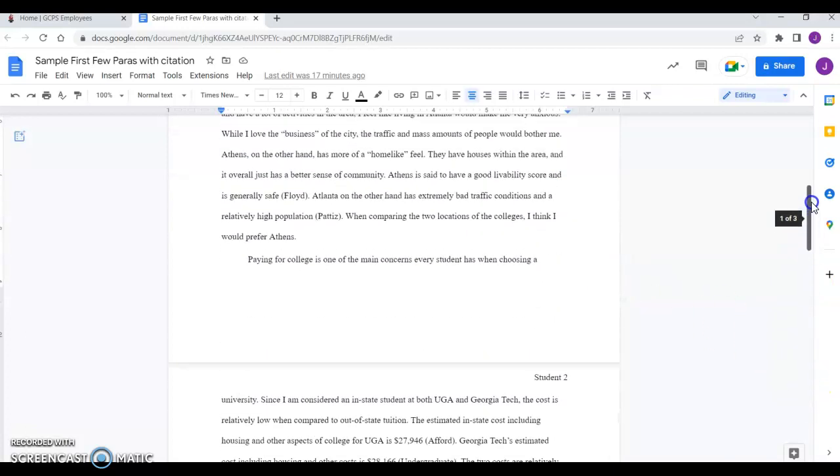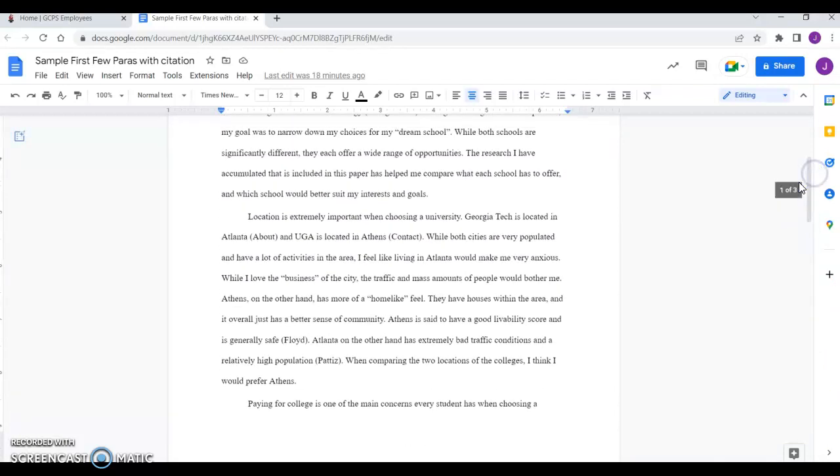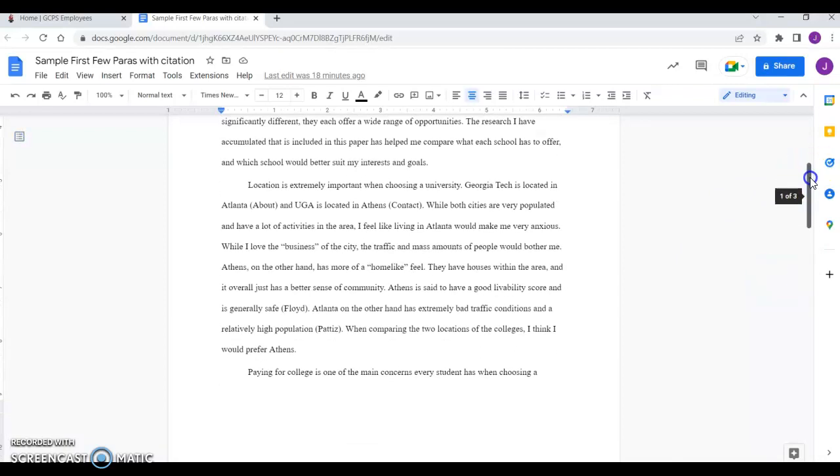So that is all that is necessary, is to include that first word. You do not write the whole thing. You just include enough so that someone can find which site you're talking about.